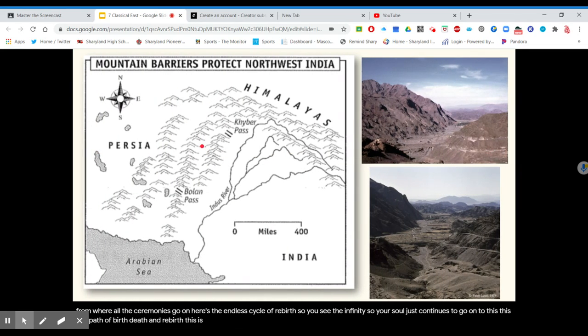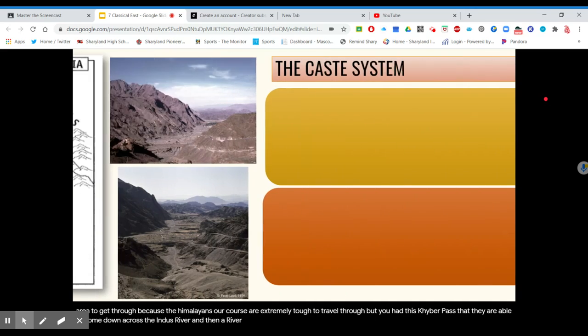This is where the Aryans came through, the Khyber Pass, and this is kind of what it looks like. So it's an easier area to get through because the Himalayas, of course, are extremely tough to travel through. But you have this Khyber Pass that they're able to come down across the Indus River and then eventually get over to the Ganges River.